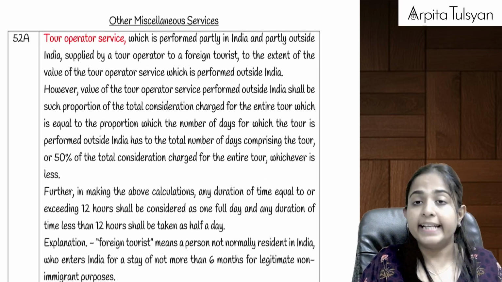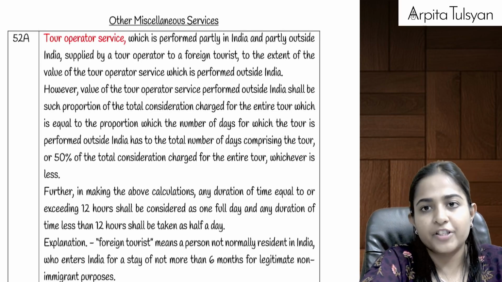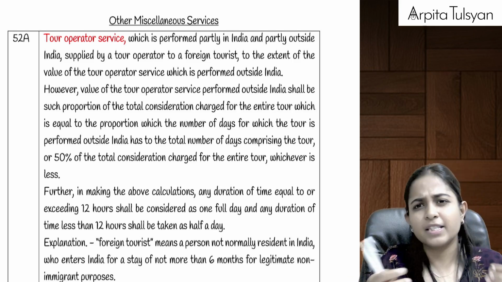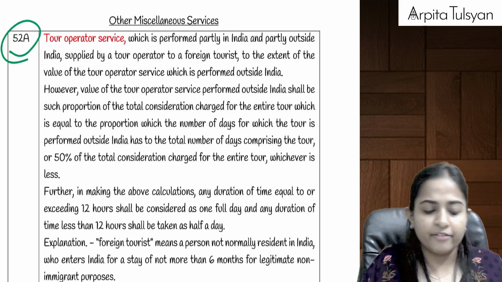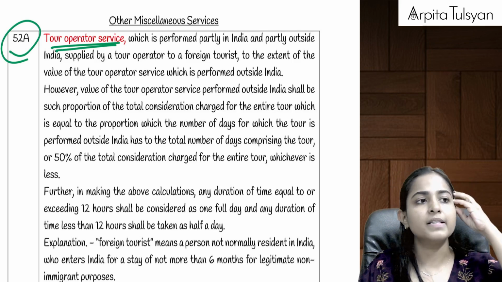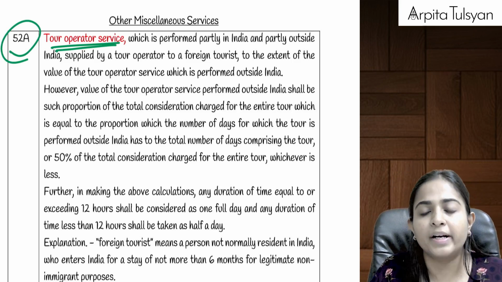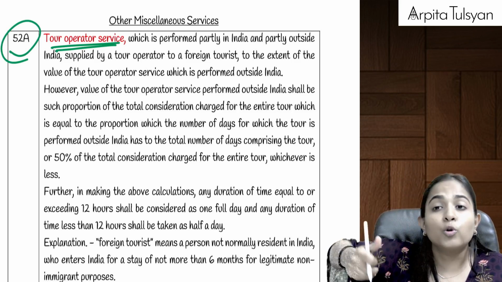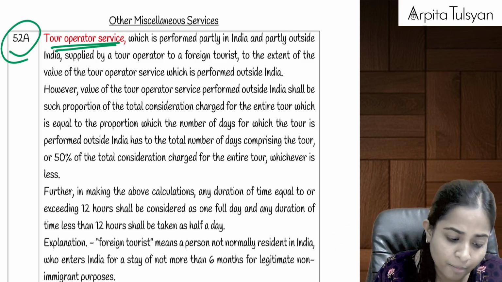Then additionally for CA final, there are some extra services which have been given for us in exemptions, very few. One is entry number 52A, which talks about the tour operator service. Just now we studied that if any service is provided by the tour operator to a foreign tourist where the tour is going to be conducted wholly outside India, that will be totally exempted from GST.